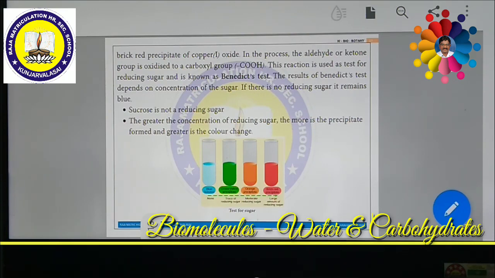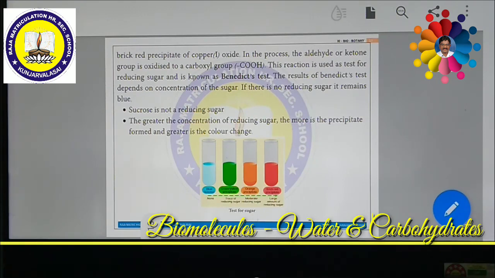This is called the test for reducing sugar. Sucrose is not a reducing sugar. The greater the concentration of reducing sugar, the more precipitate is formed and the greater the change in color, as we saw in this experiment. So these are about sugar.